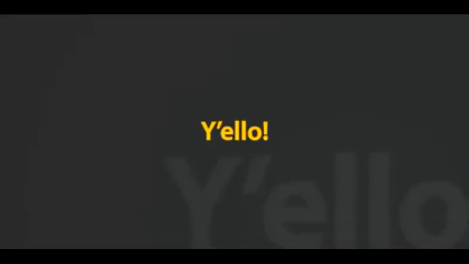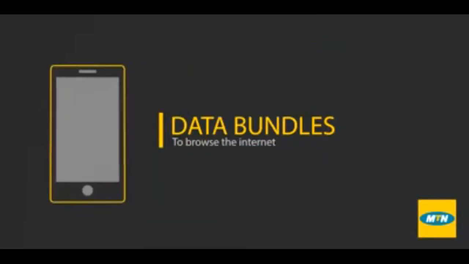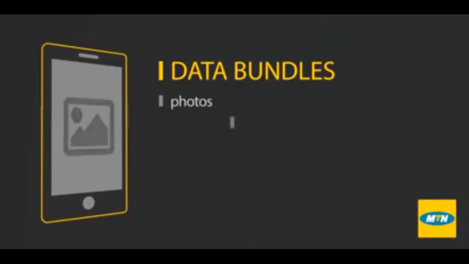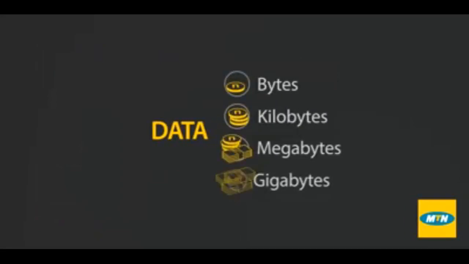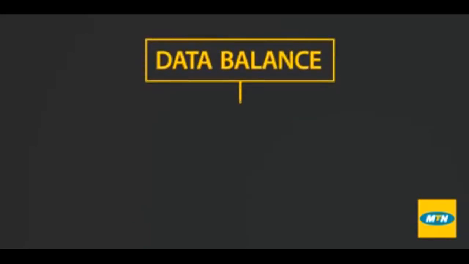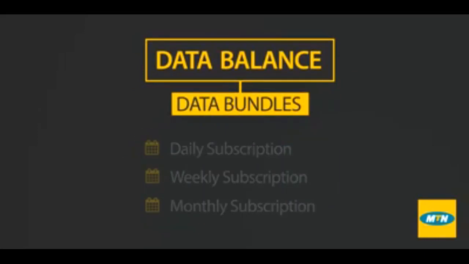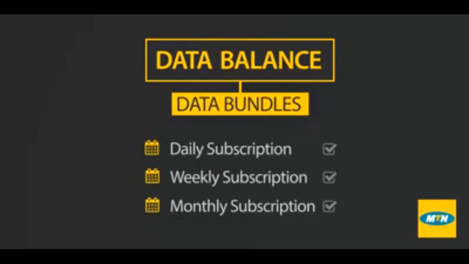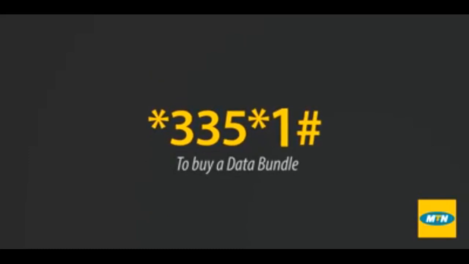Hello! This is all you need to know about data bundles. Like when you need airtime to make calls, you need data bundles to browse the internet, send and receive photos on Facebook, chat on WhatsApp, send emails, listen to music, and many other things. Data is measured in bytes, kilobytes, megabytes, and gigabytes. Your MTN account has a data balance that you can use to buy data bundles ranging from 5 megabytes to 20 gigabytes for daily, weekly, and monthly subscription. To buy a bundle, dial *335*1#.